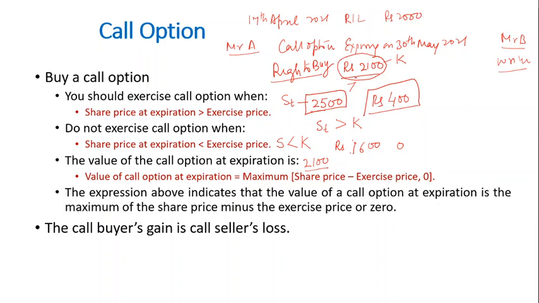Quite obvious, as I mentioned, when Mr. A purchased this contract, he also paid a certain premium to Mr. B. Right? So if Mr. A's payoff starts becoming positive, then in that case Mr. B's payoff will start becoming negative. That is because both have different positions. Mr. A was bullish about the market. That's the reason why he purchased the call option. Mr. B was bearish about the market, about the Reliance share, and that's the reason why he sold the call option.